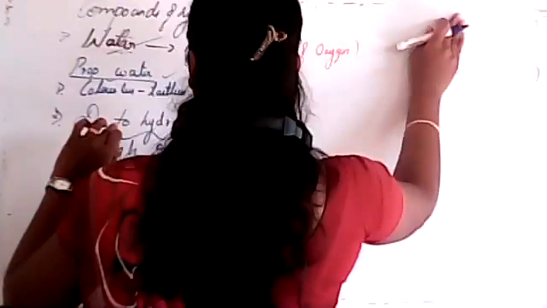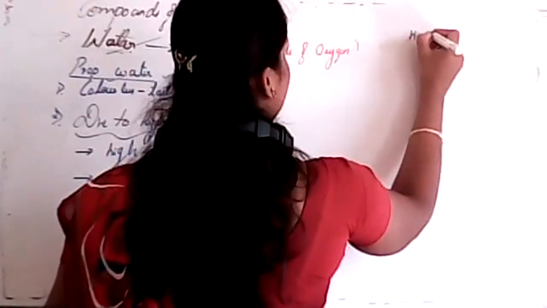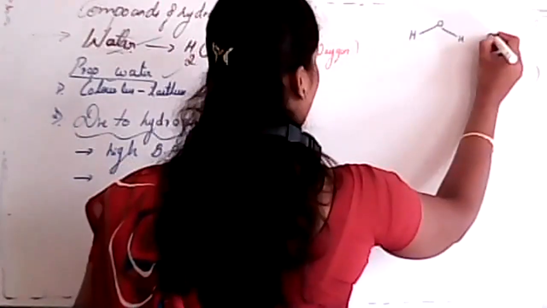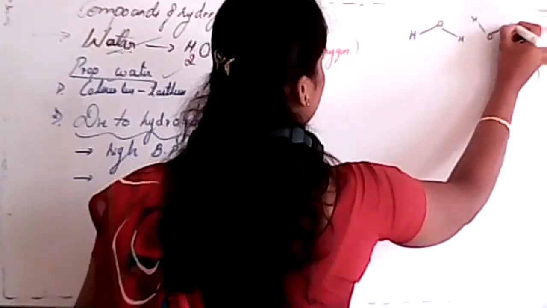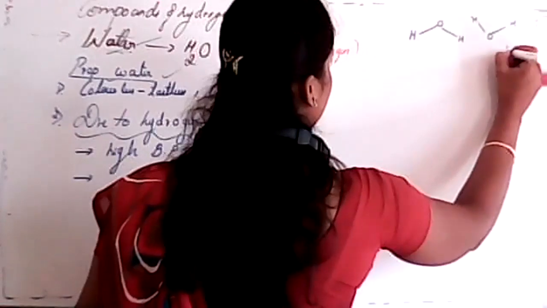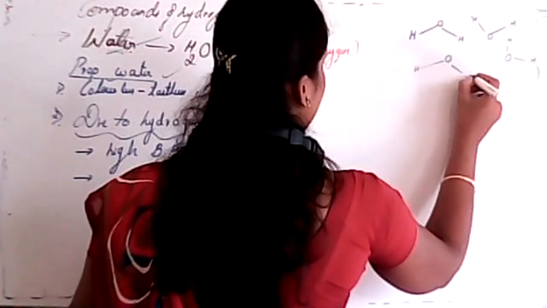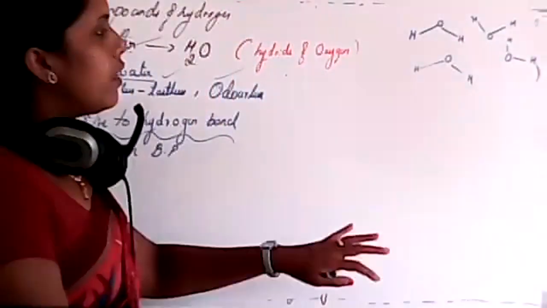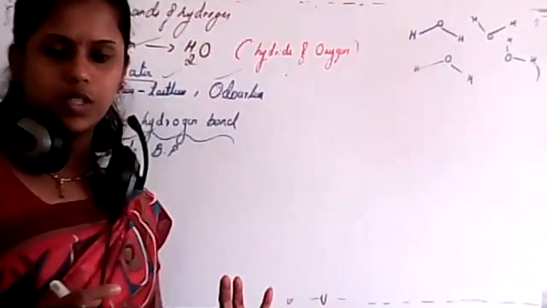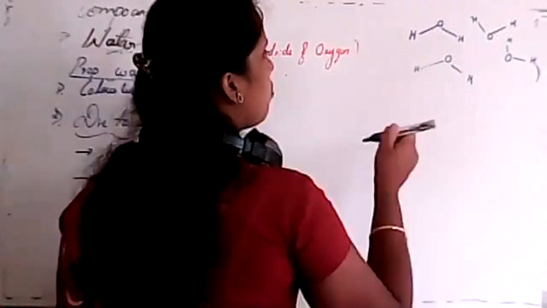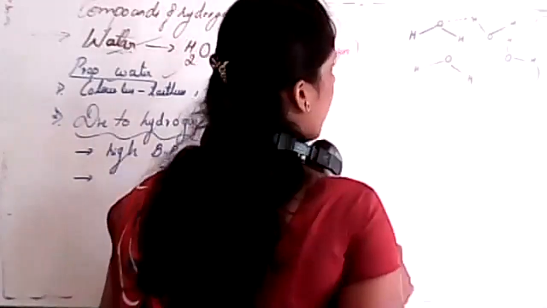See, student, if I consider hydrogen with water: oxygen, hydrogen, and hydrogen. Again oxygen, hydrogen, and hydrogen, and again oxygen, hydrogen, and hydrogen. If I consider several molecules of water, which type of bond may exist between them?